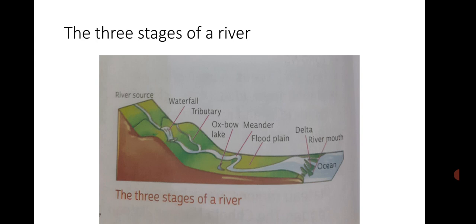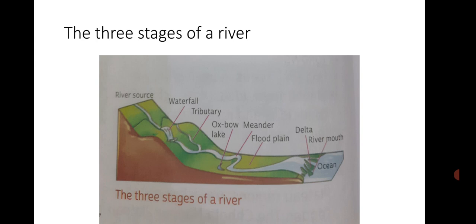And the third stage is known as the old stage of a river. In this stage, the movement of the river becomes very sluggish. As it enters the sea, it branches out into many small streams called distributaries. A delta is made by the river at this stage. A delta is triangular in shape.